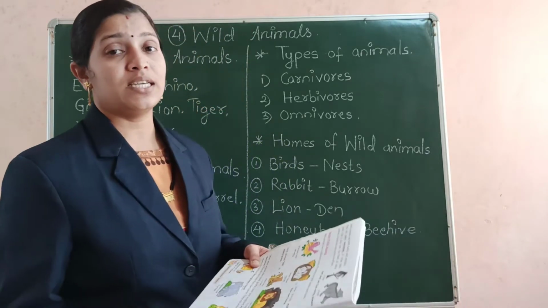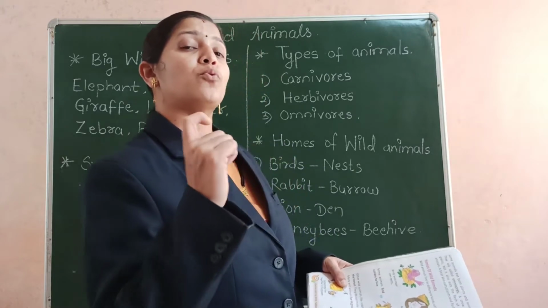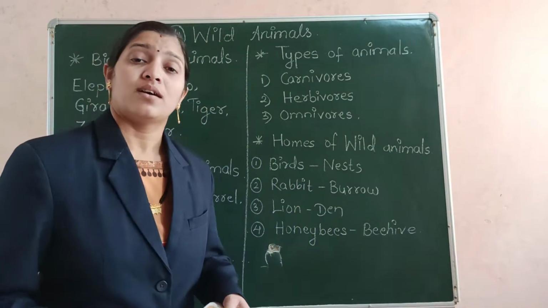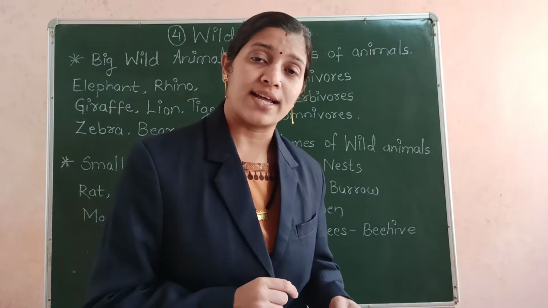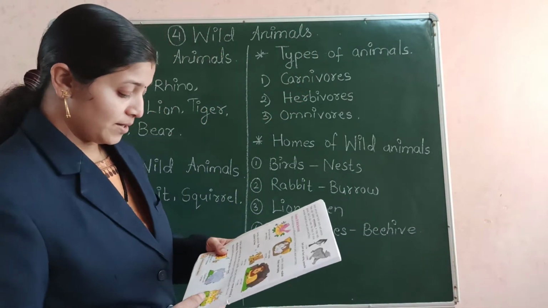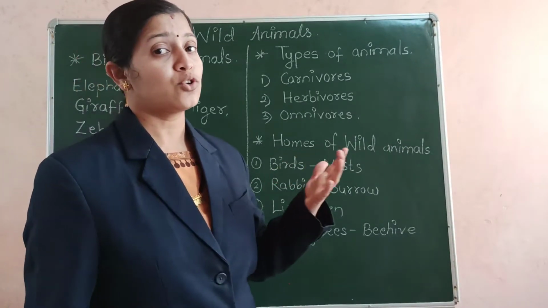So also the deer like to live in groups. A group of deer is called a herd. What is it called? A group of deer is called a herd. And the elephants, the deer, and also zebras, they like to live in groups.